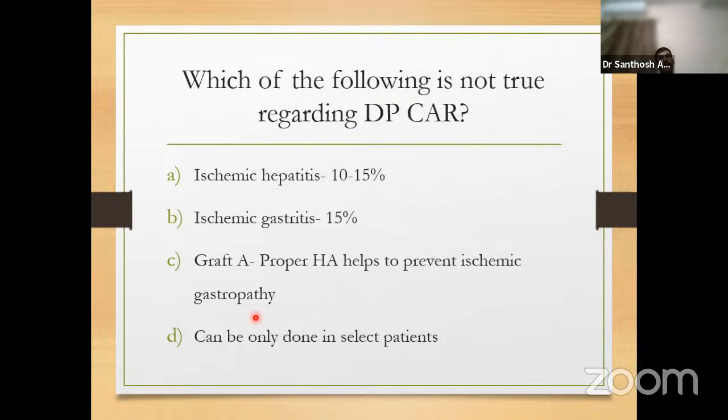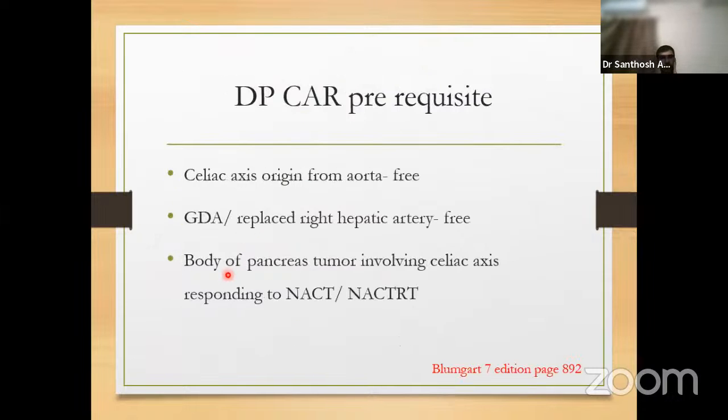Ischemic hepatitis happens in 10 to 15%. Ischemic gastritis happens in 15%. Graft from aorta to proper hepatic artery helps in preventing ischemic gastropathy. Can be done only in select patients, but not all patients with tumors of the body of pancreas. See, actually, when a graft is placed between the aorta and proper hepatic artery, this will reduce the incidence of ischemic hepatitis rather than ischemic gastritis. Okay.